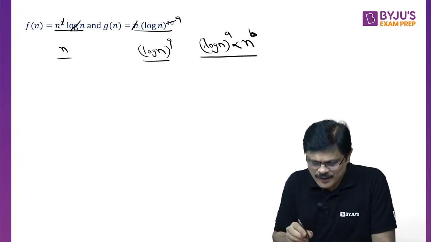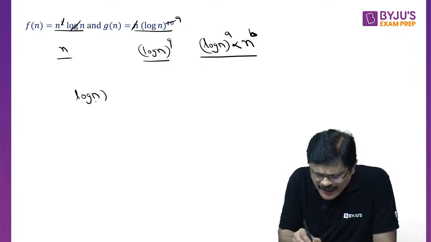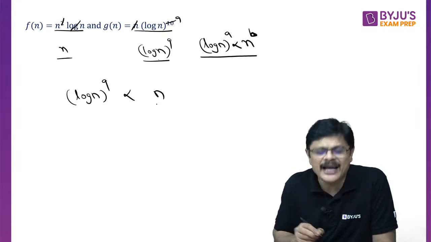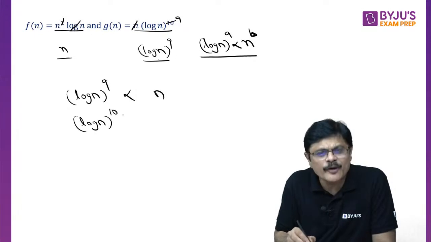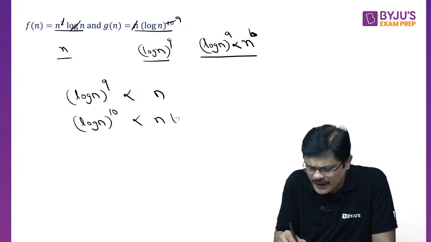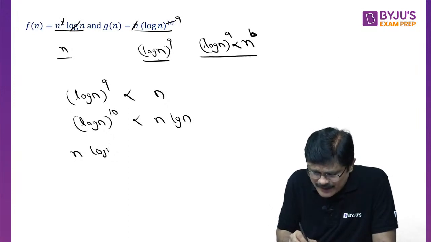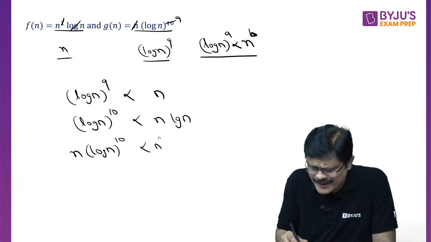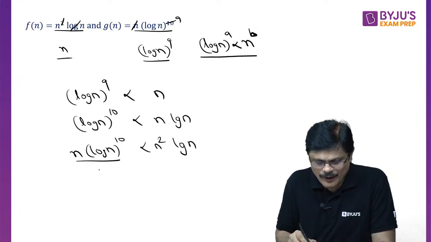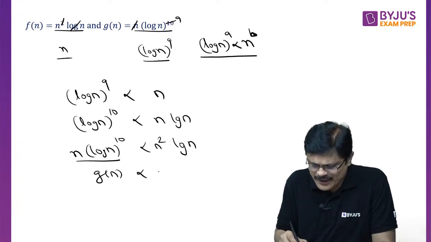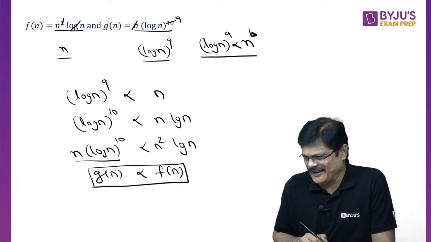Okay. Got it? Now, obviously, this log n power 9 is asymptotically smaller than n. Now, if you multiply on both sides with log n, it becomes log n power 10, and this will be n log n. Now I multiply on both sides with n. It is n log n power 10, and this is n square log n. So G(n) is asymptotically smaller than F(n).